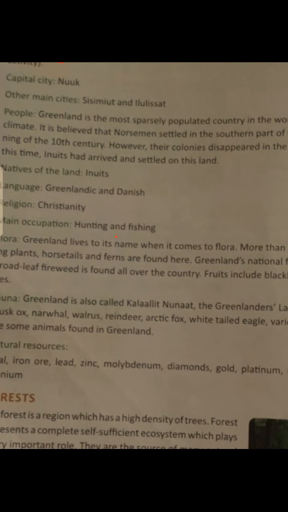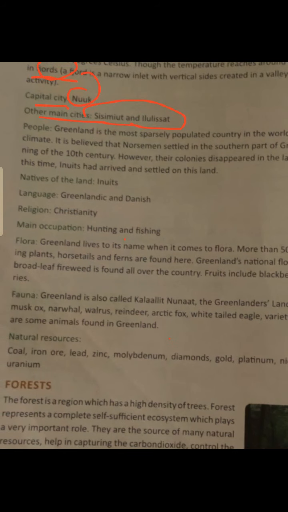Though the temperature reaches around 20 degrees Celsius in a fjord. Okay, there is a place called fjord in Greenland. So in this place the highest temperature recorded is 20 degrees. Then the capital city of Greenland is Nuuk. You remember it. And other main cities, Sisimiut and Ilulissat. Okay, you remember the name of these two cities. And the people: Greenland is the most sparsely populated country in the world.